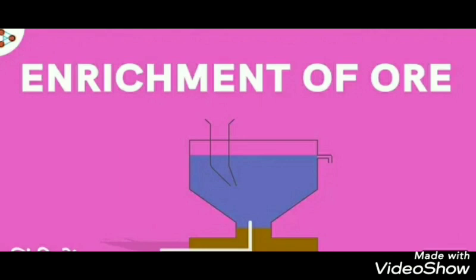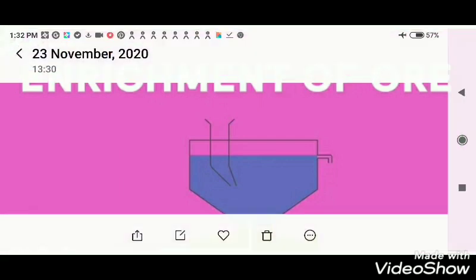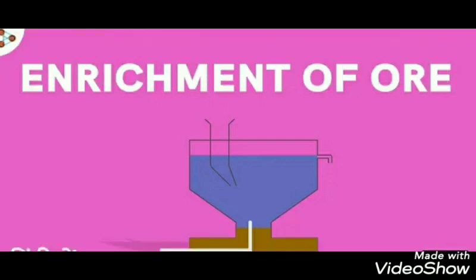The processes used for removing the gangue particles are based on the differences between the physical or chemical properties of the gangue and the ore. Sometimes it may be magnetic property, hydraulic washing, hand picking, like that. These methods are employed to enrich or concentrate the ores.